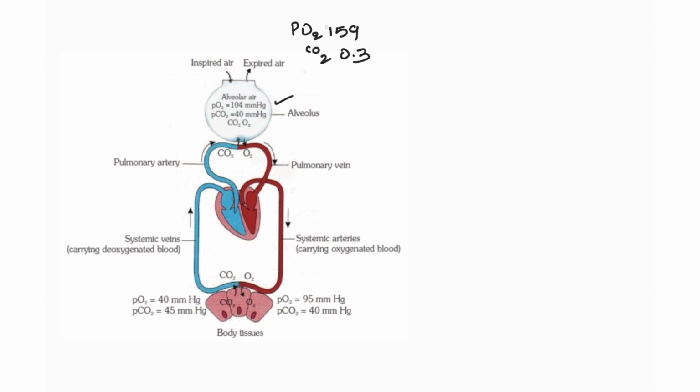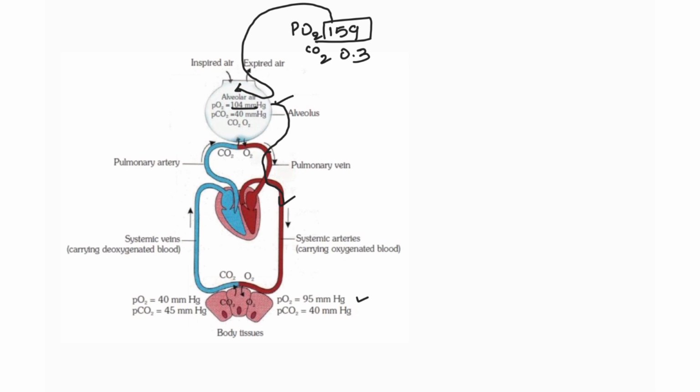Yes, of course, here there is higher partial pressure compared to here, hence the oxygen can easily move inside the alveoli. Next, in the oxygenated blood, the partial pressure of oxygen is 95 mmHg. Can oxygen come into the blood vessel? Yes, because 104 is more than 95, so it can easily diffuse into the oxygenated blood.